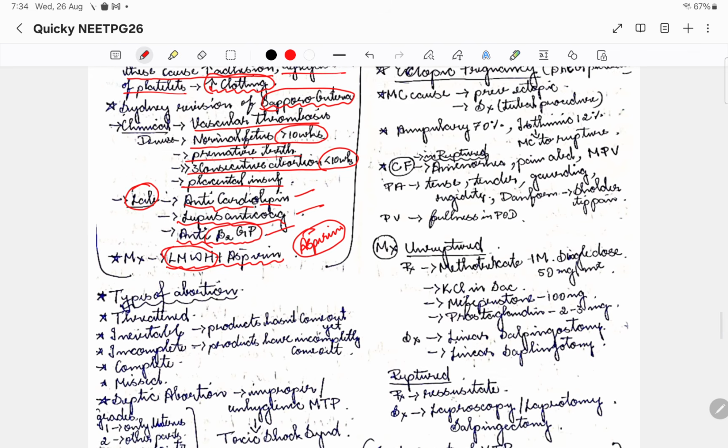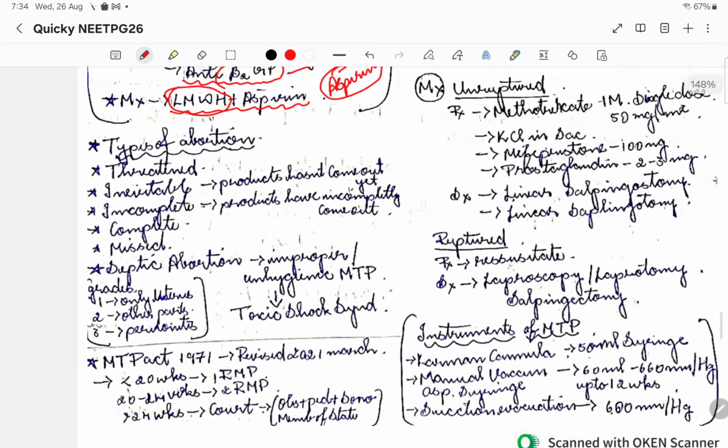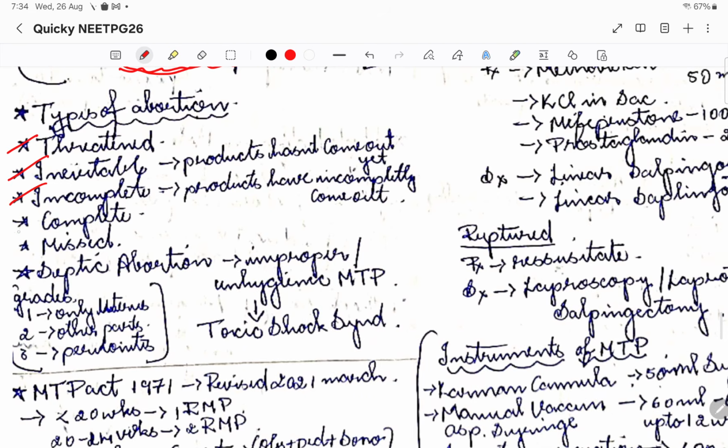So let us go to the types of abortion. There will be threatened, inevitable, incomplete, complete, and missed abortion, and also septic abortion. Let us see one by one. The major difference I want you to know is between inevitable and incomplete abortion. In inevitable, the product of abortion hasn't come out yet, but it is inevitably going to abort. In incomplete, the products have come out but incompletely, some part has remained. Please try to differentiate between these two.